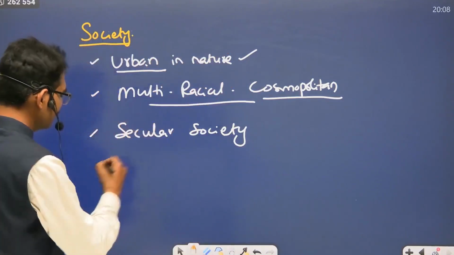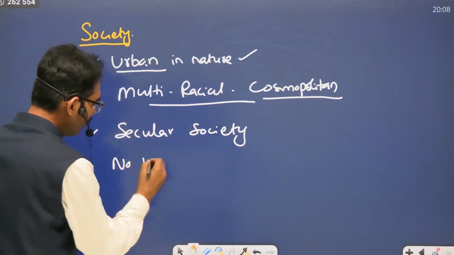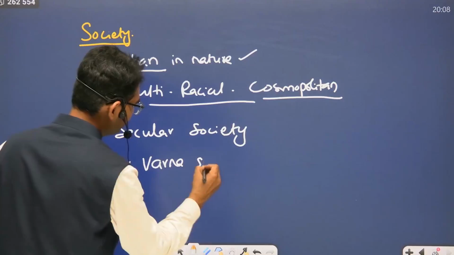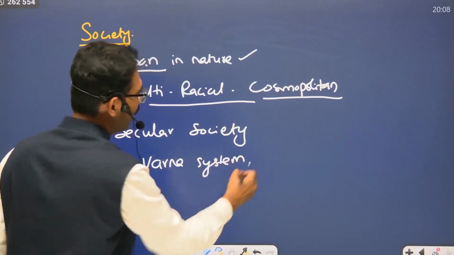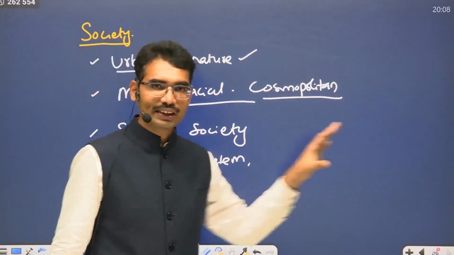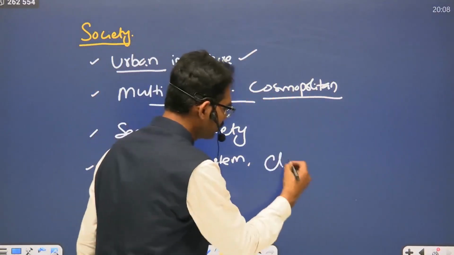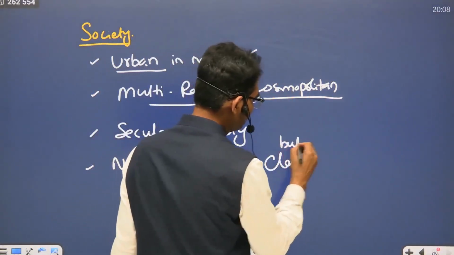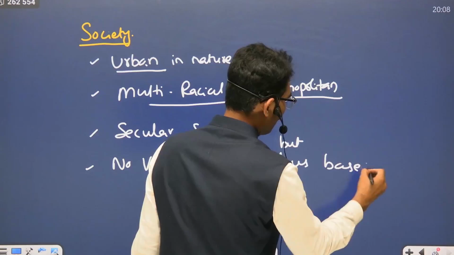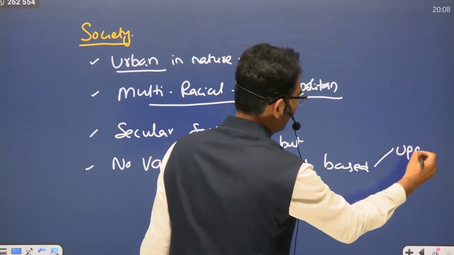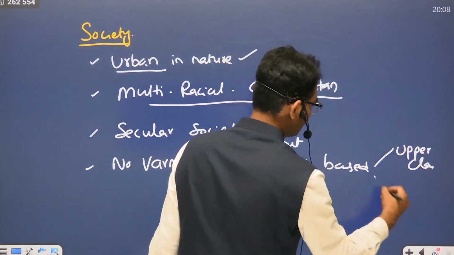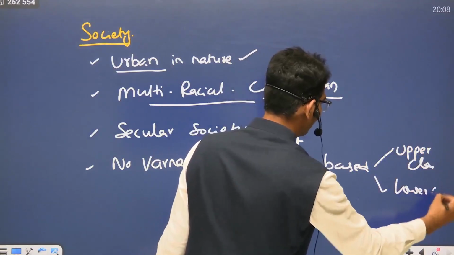So urban character, cosmopolitan, secular society. Some of the characteristics. Now, no Varna system, because the Varna system emerged after the Indus Valley, but definitely it is a class-based society.